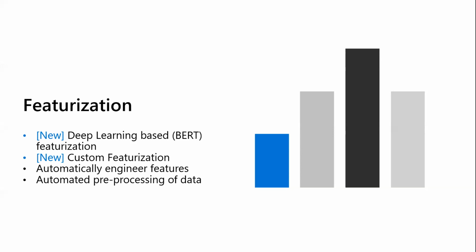So right now, AutoML allows you to customize your feature engineering as well. So you could do stuff like blocking transformers, overriding column purpose, choosing to include or exclude columns in training, and deciding how to impute missing values. So these are the kinds of things you could do with the featurization step.